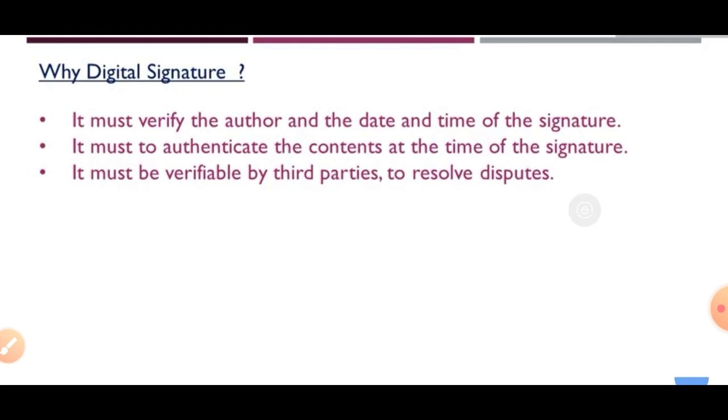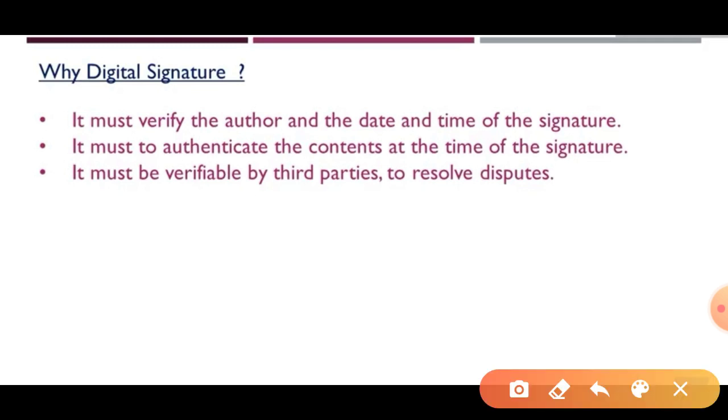The next one: it must authenticate the contents at the time of the signature. So we are not only getting the signature and the message, we are authenticating the message also, whatever Alice sends.